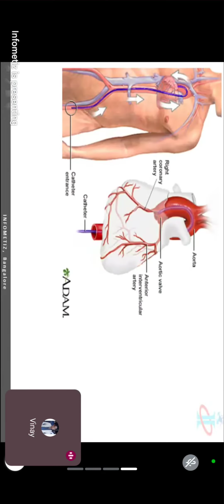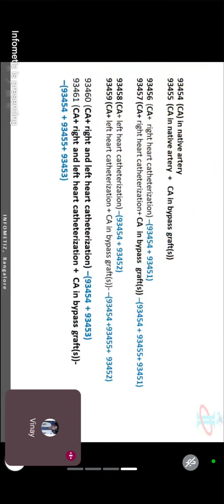So 58 is CAG plus LT, 59 is CAG plus LT plus graft, 60 is 93460 CAG plus LT plus RT, and 61 is 93461 CAG plus graft plus RT plus LT.